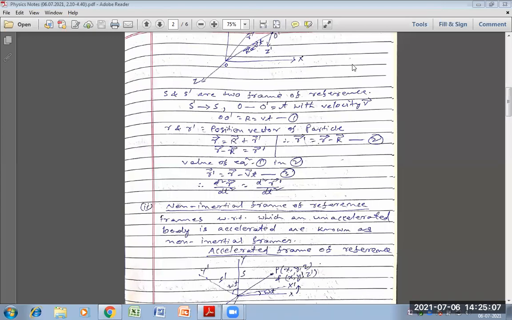So, according to this diagram, we can say that Newton's first law of motion is known as the law of inertia. A coordinate system in which Newton's first law of motion holds good is known as an inertial frame of reference. Here, S and S dash are the two frames of reference.